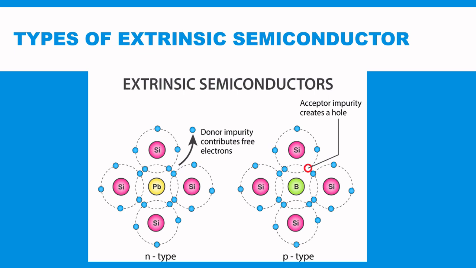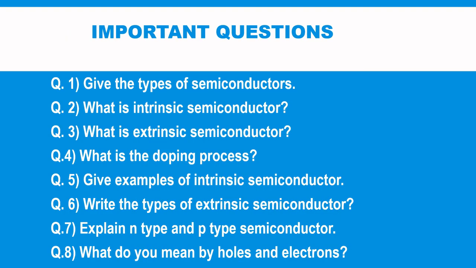So from this slide we can say that in N type of semiconductor, the donor impurity contributes a free electron, and in case of a P type semiconductor, the acceptor impurity creates a hole. So these are the types of extrinsic semiconductor.